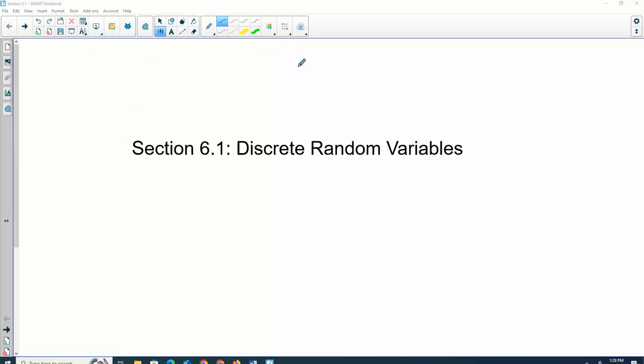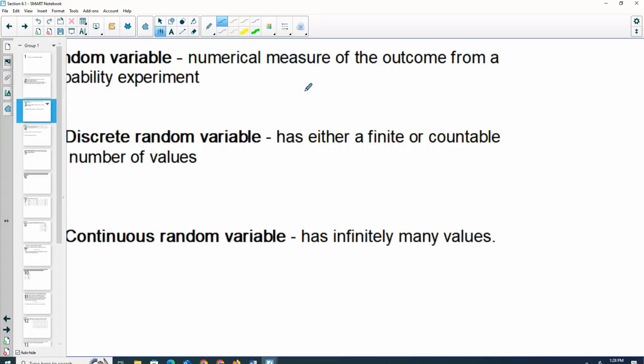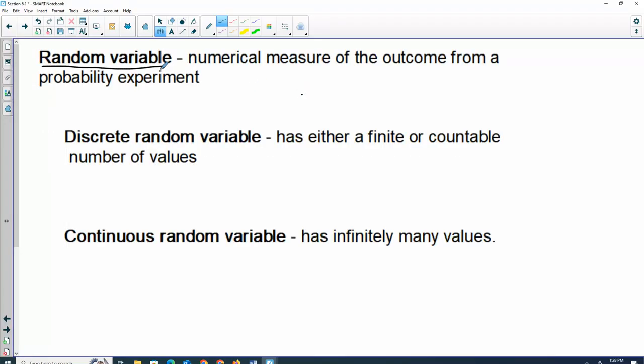I'm talking about discrete random variables. We know what discrete means. Talked about that at the very beginning. Do you remember? Not continuous. It's the opposite of continuous. So it's like countable. We can list out the values. If we're talking about random variables, we're talking about a numerical measure from a probability experiment. So we have to have a value to it and a probability of that value. If it's discrete, it has to be countable, a set number, so it can't go on to infinity. Continuous has an infinite number of points. We are focusing on just the discrete.